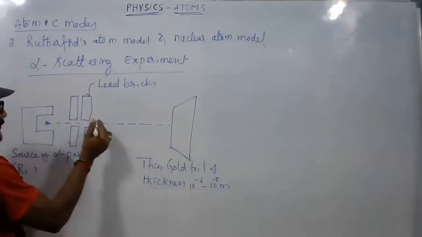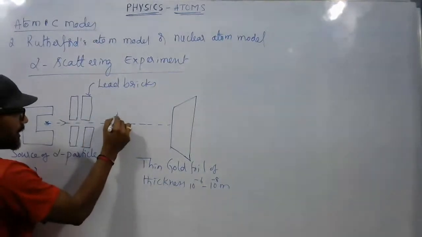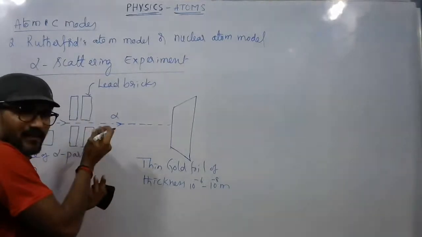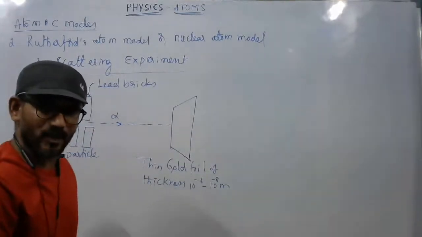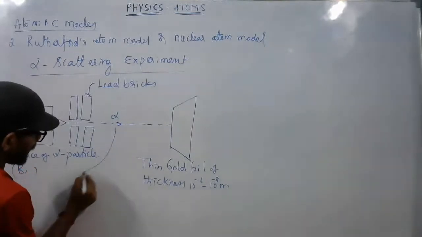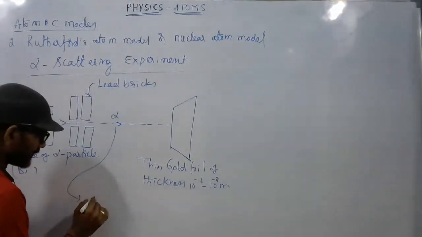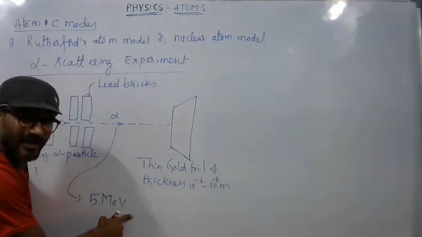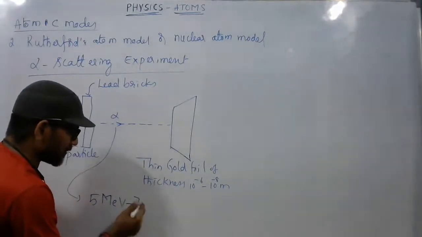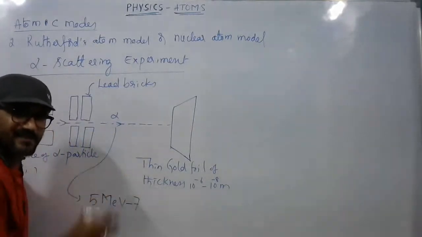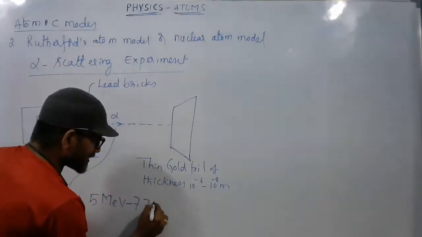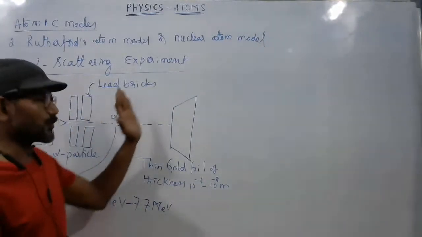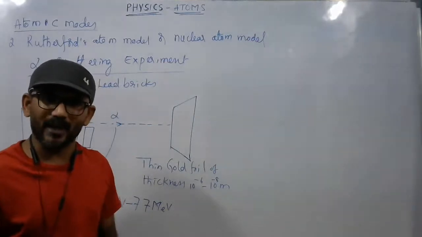When these alpha particles are moving, they have some energy. The energy of these alpha particles is of the order of around 5 MeV, where MeV means million electron volts. The maximum energy considered here is 7.7 MeV. These energetic alpha particles are allowed to fall on the metal foil.